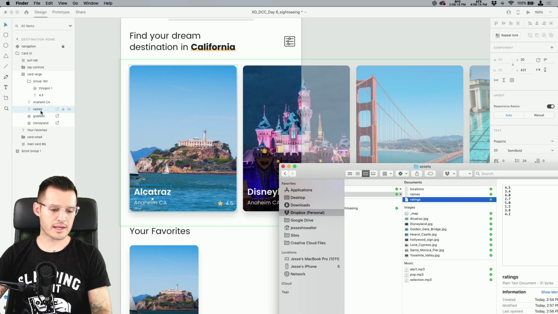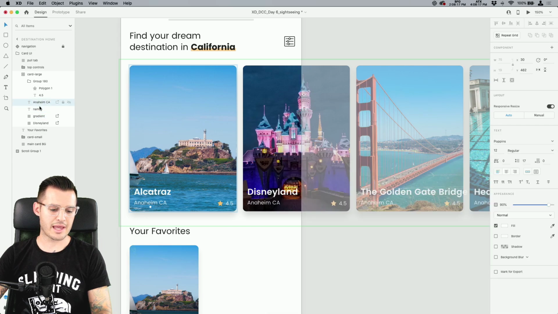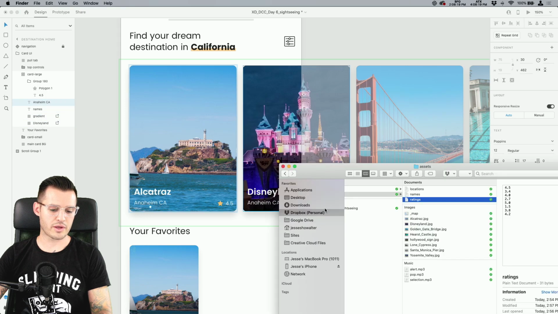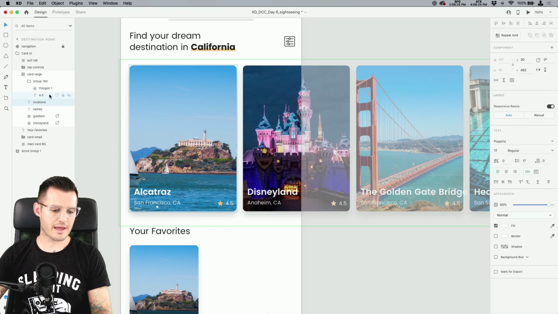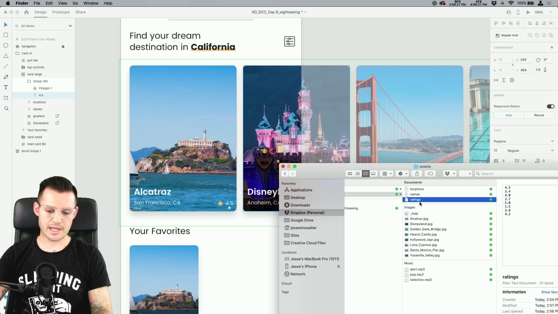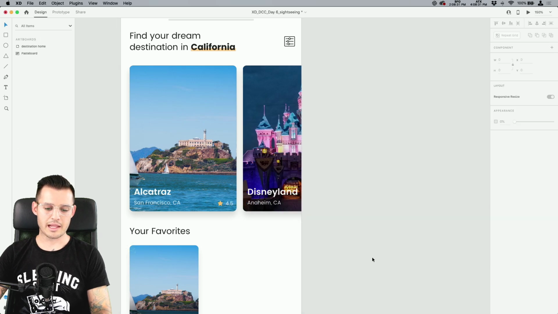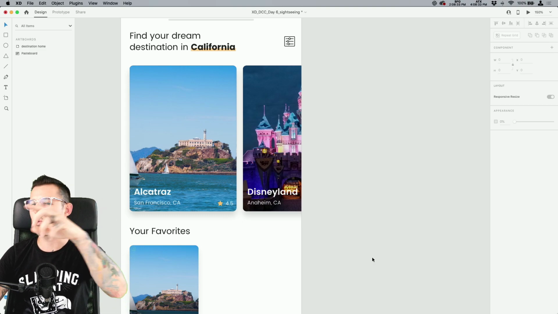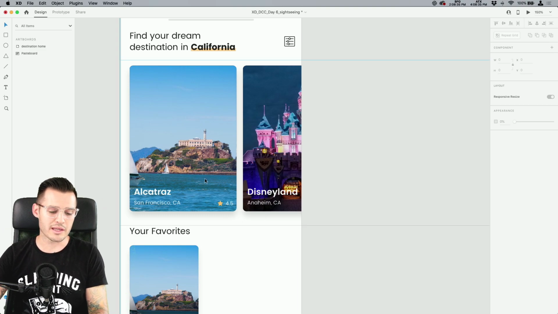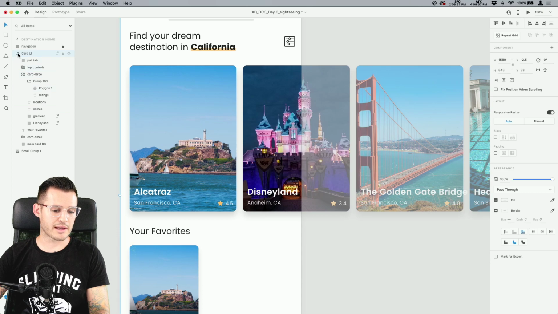Why don't we go ahead and find the location right there. You can see we have our location selected. Let's take location and drag it right on there. It's going to replace those locations. And why don't we find that rating, and we'll just take the ratings and drag it right on top of there. Now, instead of going and finding Lorem Ipsum or going in and doing each one of these individually, we can just do it like so. And that's pretty nice. I like that a lot.